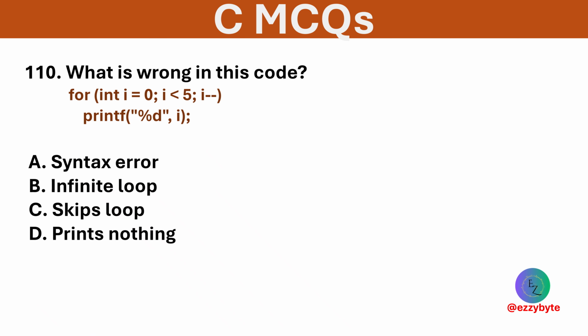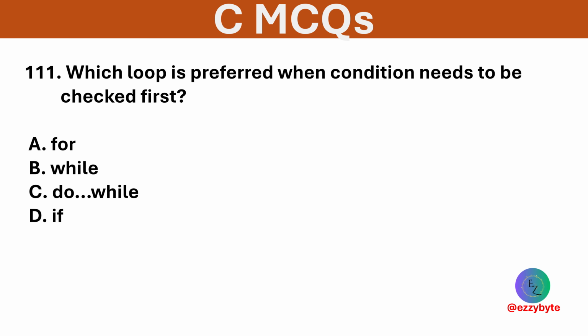What is wrong in this code? Options are syntax error, infinite loop, skips loop, and prints nothing. Option B is correct. i-- never reaches 5. It runs infinitely.